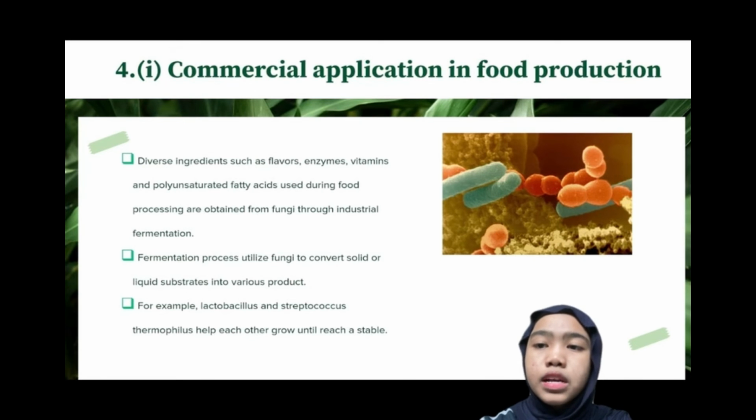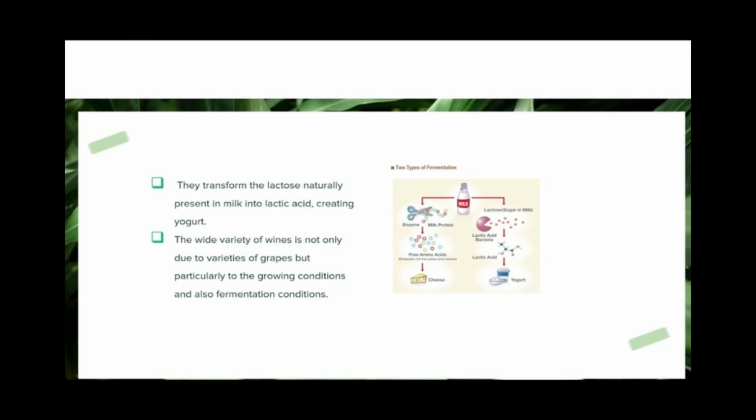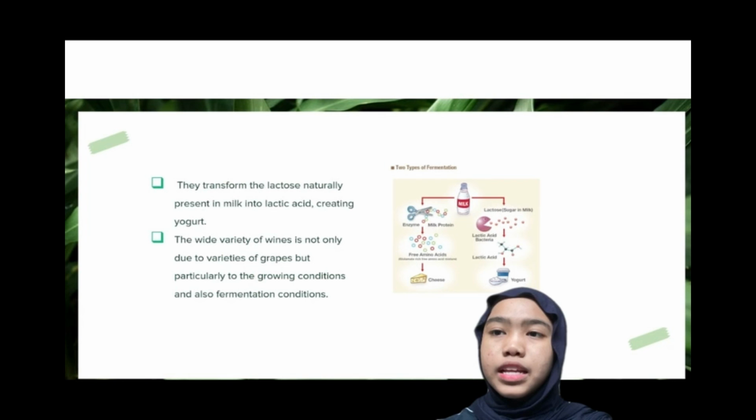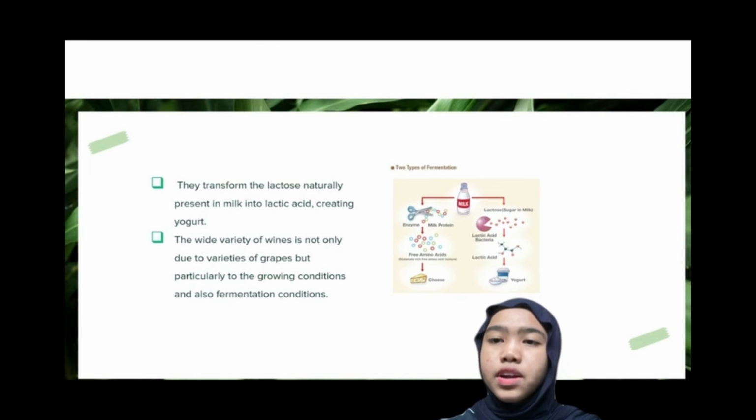For example, Lactobacillus and Streptococcus thermophilus help each other grow until they reach a stable stage. They transform the lactose naturally present in milk into lactic acid, creating yogurt. Moreover, the wide variety of wine is not only due to varieties of grapes, but particularly to the growing conditions and also fermentation conditions.